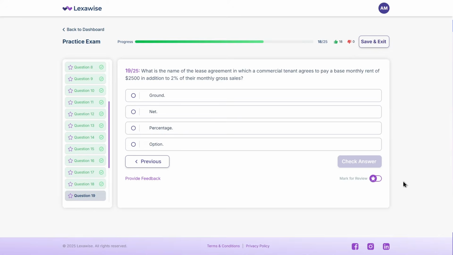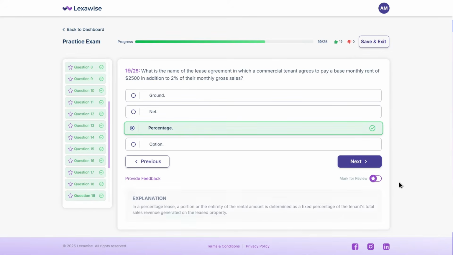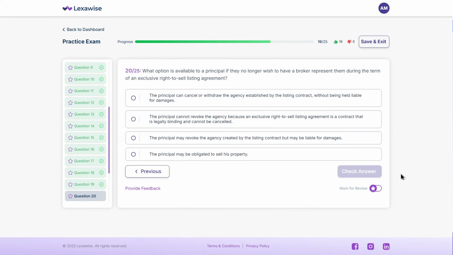The correct answer is C. Percentage. In a percentage lease, a portion or the entirety of the rental amount is determined as a fixed percentage of the tenant's total sales revenue generated on the leased property. Let's keep going. What option is available to a principal if they no longer wish to have a broker represent